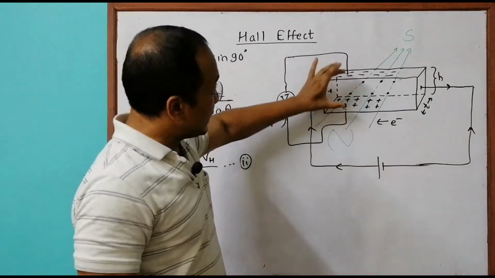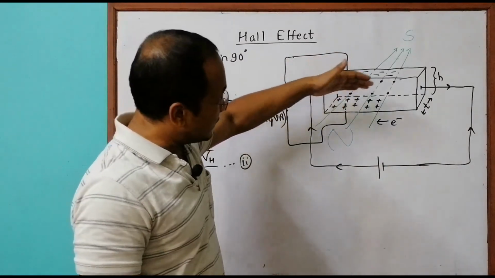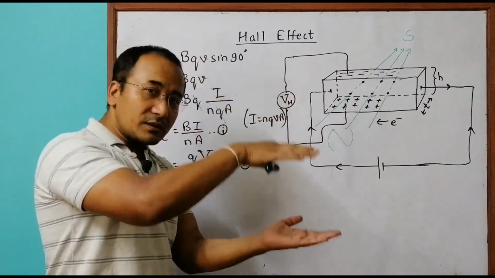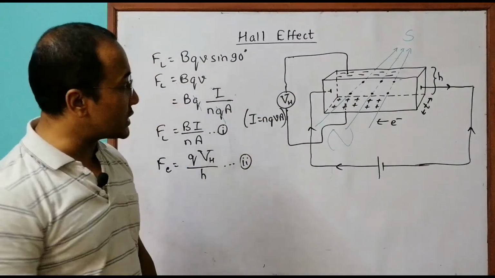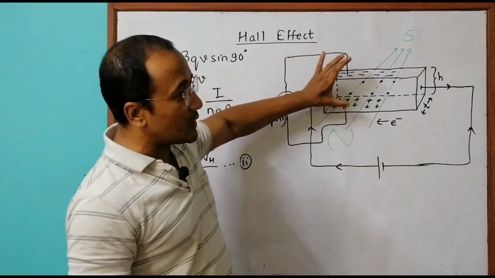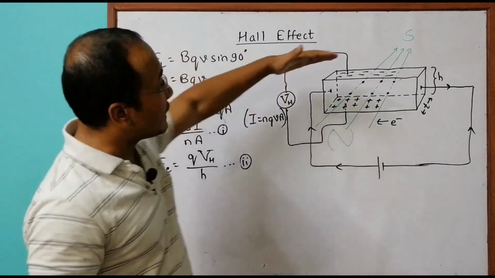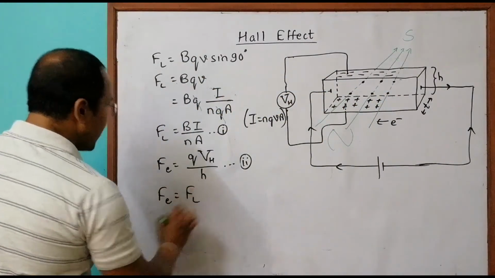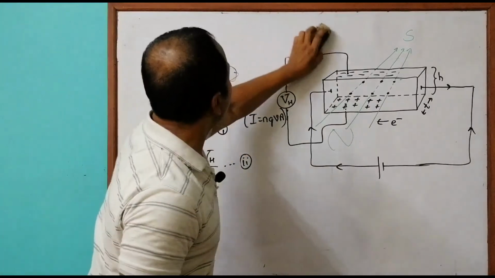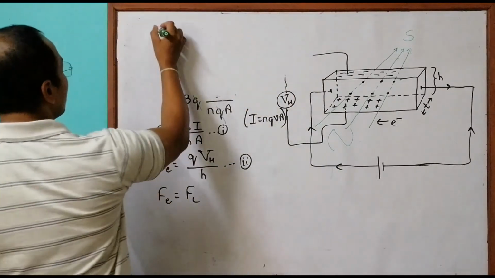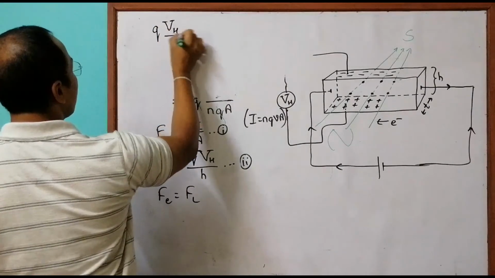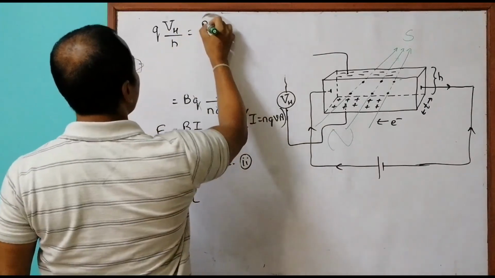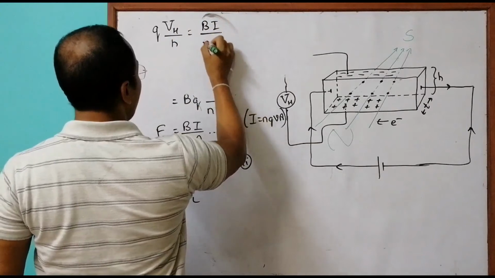Now after complete separation, they have come to the extremities, and the combining and separating forces should be equal, because electric forces cause them to combine and the Lorentz force tries to separate them. So the Lorentz force tries to separate, the electric force tries to combine them. Those two should be equal, because after that they are neither moving away nor moving nearer. So at that time Fe should be equal to Fl, which gives QVH by H equal to BI by NA.